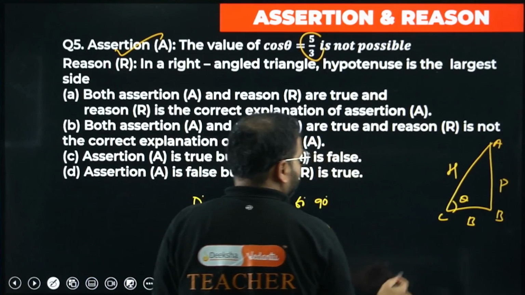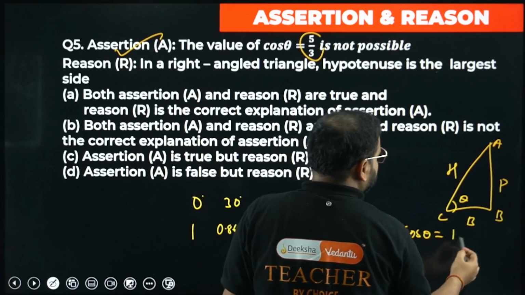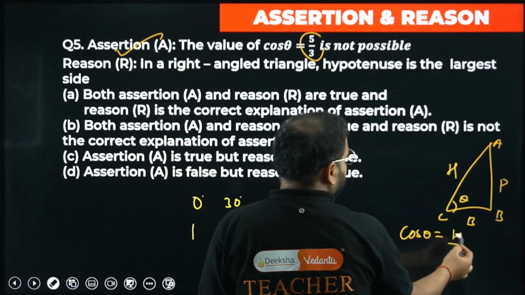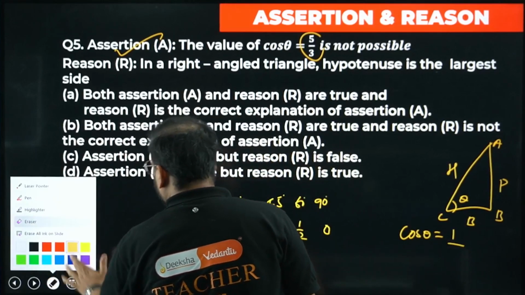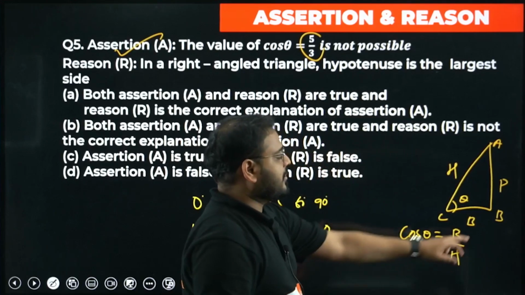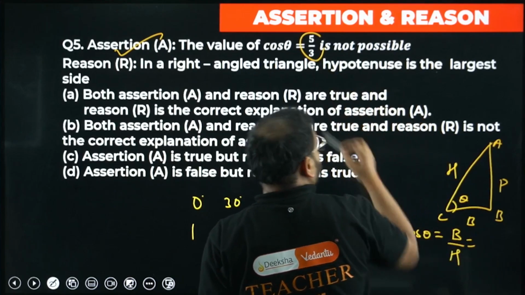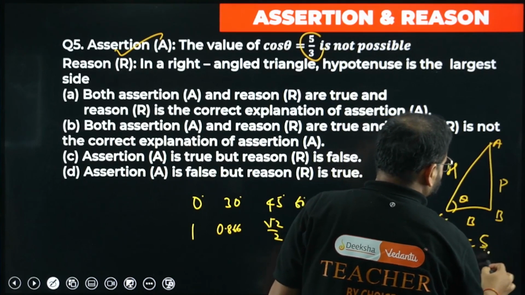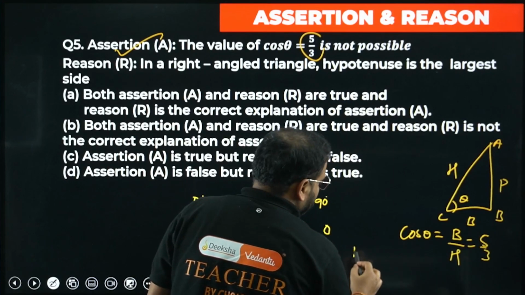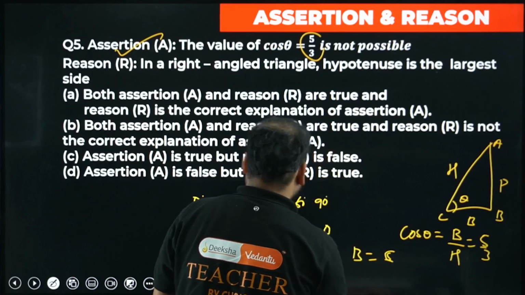If you write cos theta, it will become B by H, base by hypotenuse. When you do that, the value I'm getting is 5 by 3, so B is 5 and H is 3.